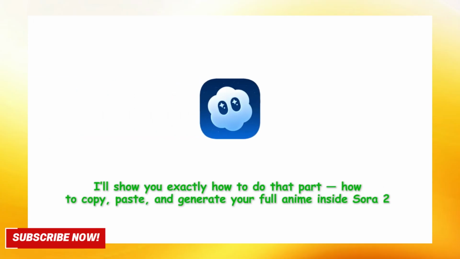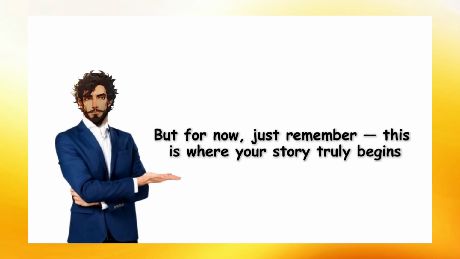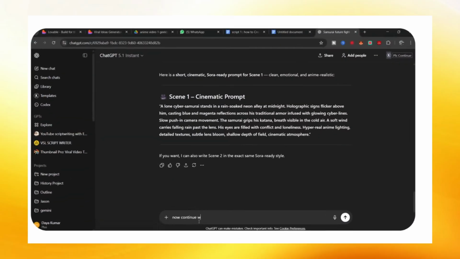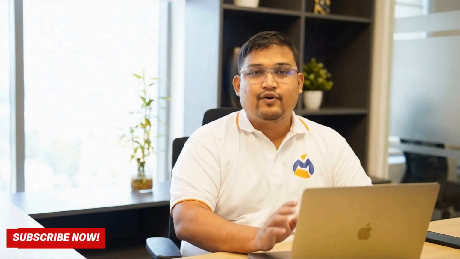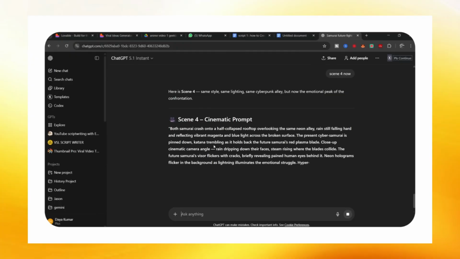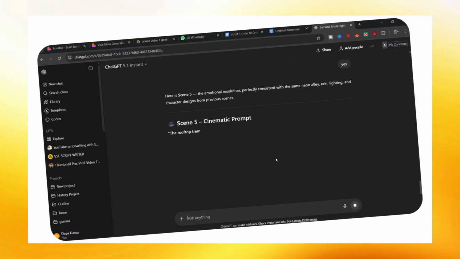You see how powerful this is? These aren't random descriptions. These are the backbone of your story. Each one represents a moment, a frame of emotion, and a visual transition that Sora 2 can bring to life instantly. But here's where most people overcomplicate things. They try to write every scene manually from scratch and end up lost in details. You don't have to do that. Let ChatGPT handle it for you, just like I did.